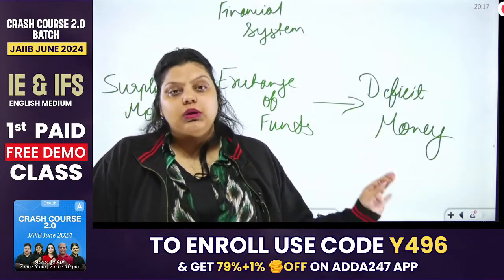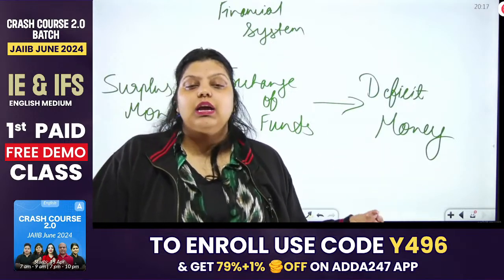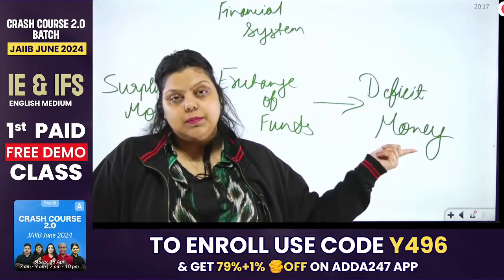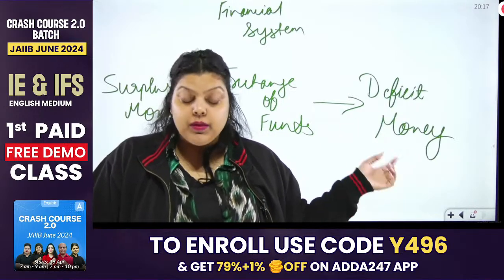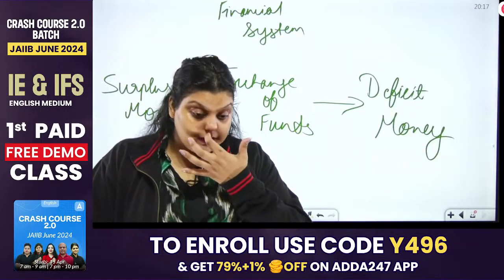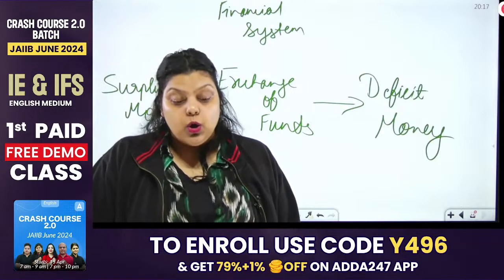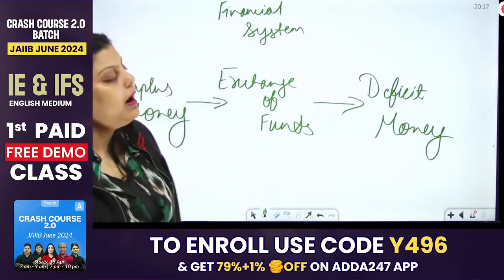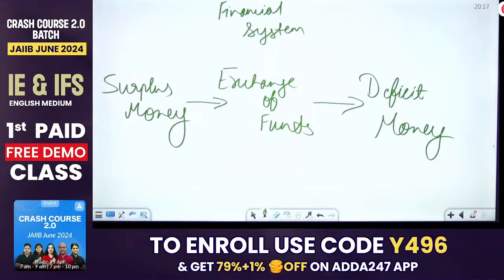So any individual, any government, any corporation can be a party of surplus money and a party of deficit of money. It depends on whether you are taking money from an institution or another person, or you are giving funds to them. Clear?